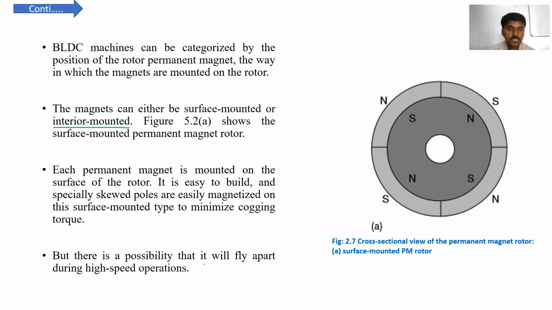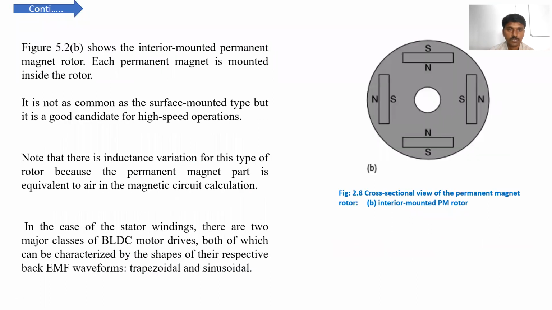But there is a possibility that the magnets will fly apart during high speed operation. That is one drawback. By mounting the permanent magnets on the surface of the rotor, there is a chance they will come out in the case of high speed. Otherwise, the construction is simpler than the interior mounted brushless DC motor.